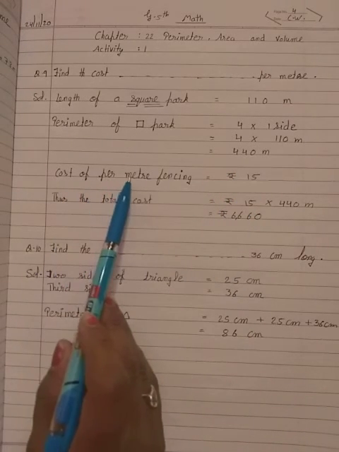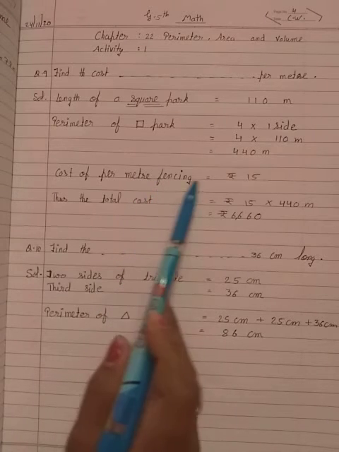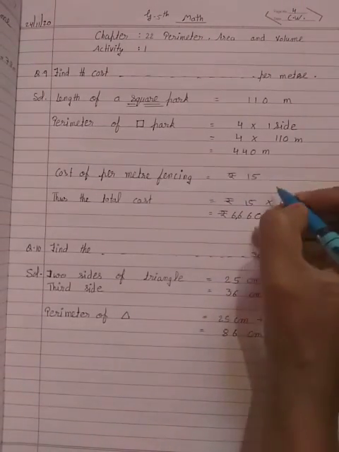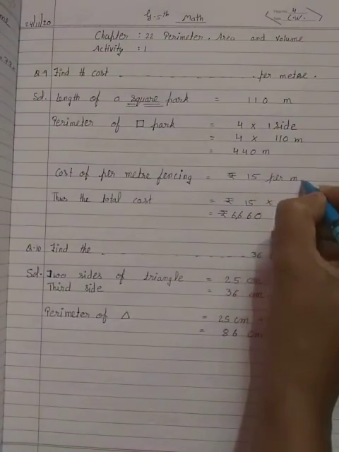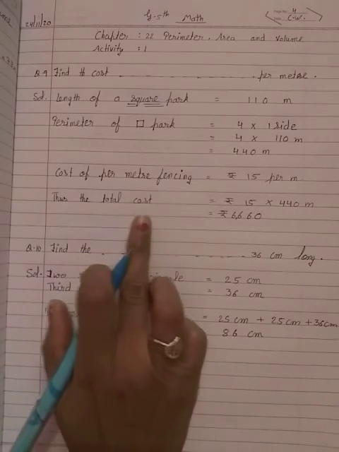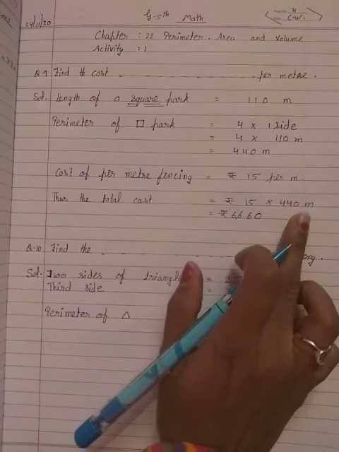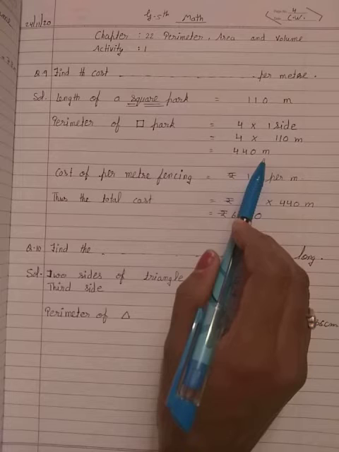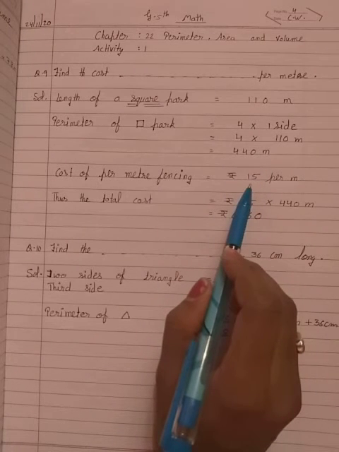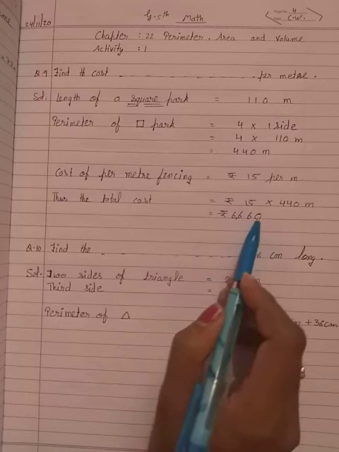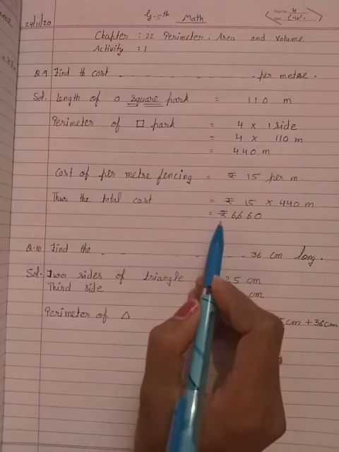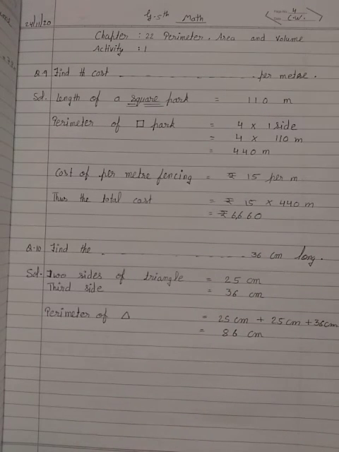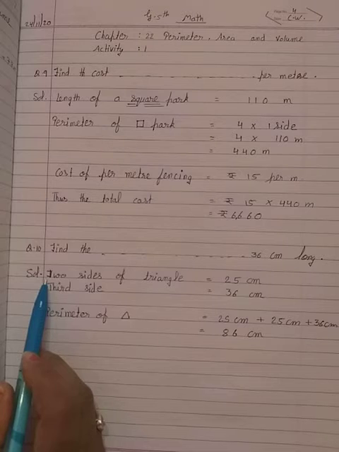The cost of fencing per meter is 15 rupees. Thus, for the total cost, we will multiply by 440 meter, because we use 440 meter of wire for fencing and 1 meter of wire costs 15 rupees. So we will multiply by 15. The cost is 6,660 rupees.